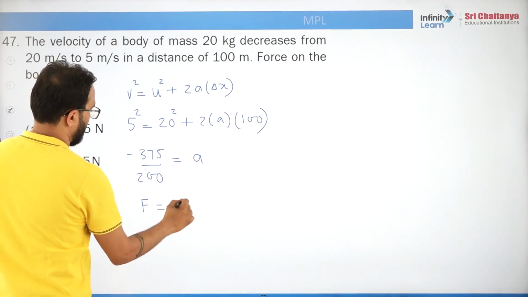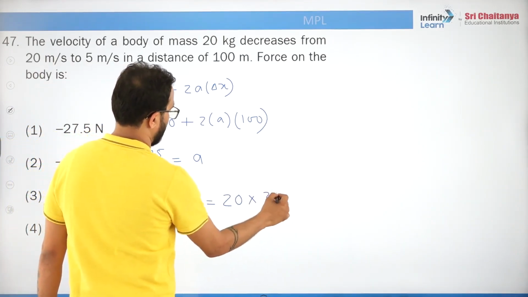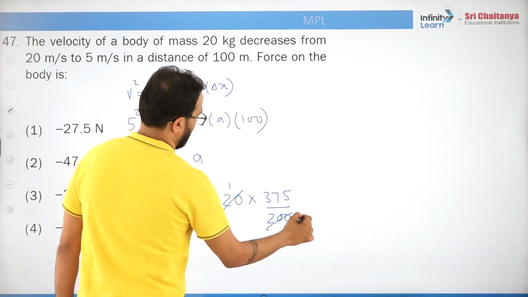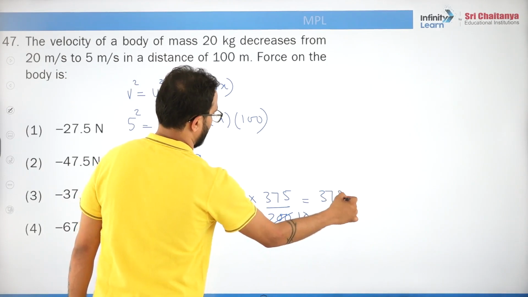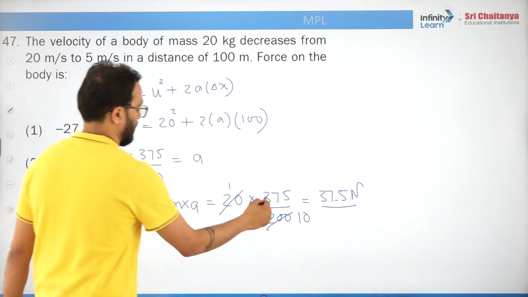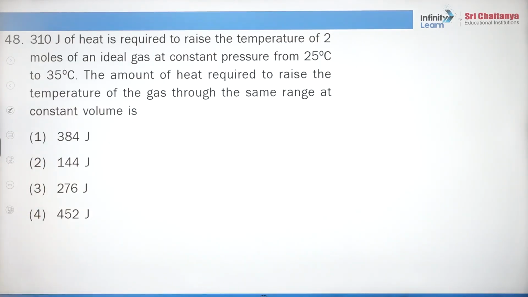Force is mass into A. What is mass? 20. So you will say, sir, 20 into 375 by 200, 37.5 Newton, right? Minus 37.5, sorry. Got it?